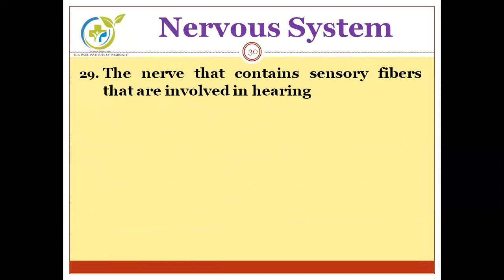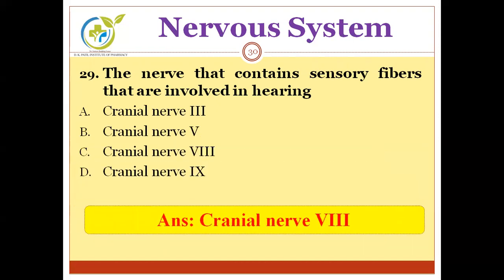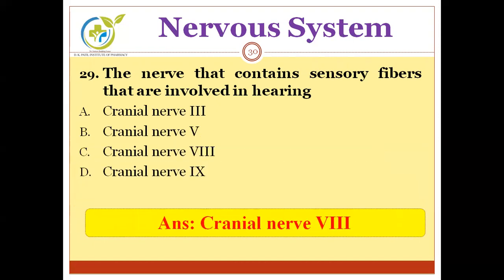Moving to the next question. The nerve that contains sensory fibers that are involved in hearing. Options are cranial nerve third, cranial nerve fifth, cranial nerve eighth, cranial nerve ninth. You have to find out the auditory cranial nerve, and that auditory cranial nerve is number 8. So the correct option is cranial nerve 8.